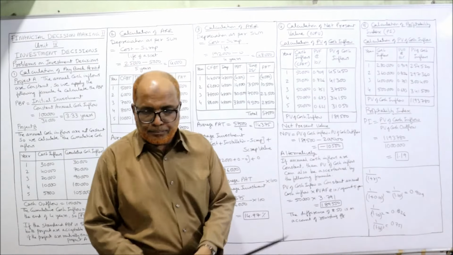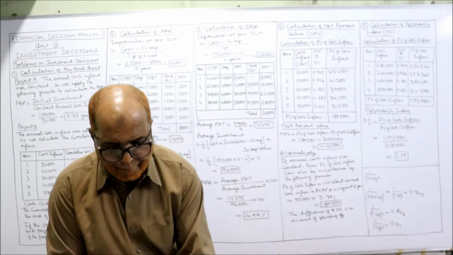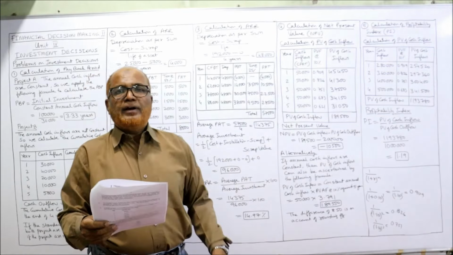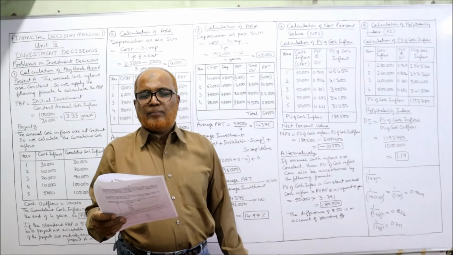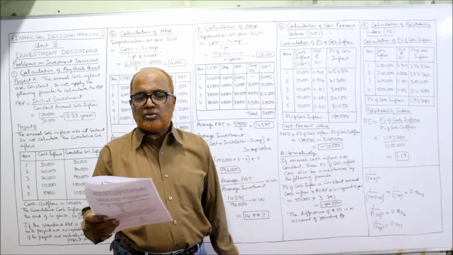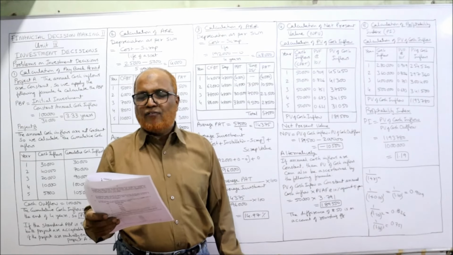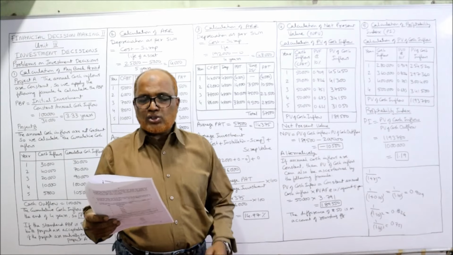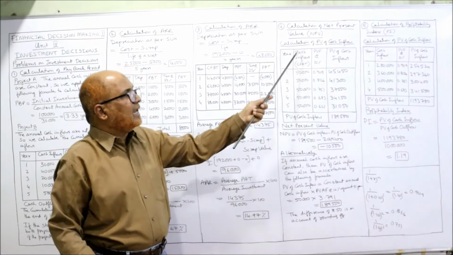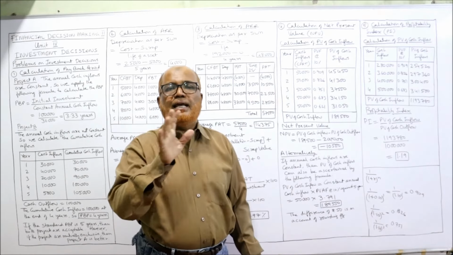Now the fifth problem. See problem number 5. Calculate profitability index from the following data. Cost of the project is 10 lakh, cash inflows first year 2,80,000, second year 3,60,000, third year 4 lakh, fourth year 5 lakh. Cost of capital is 10%. In the last problem we calculated NPV. Now in this problem we are going to calculate profitability index.